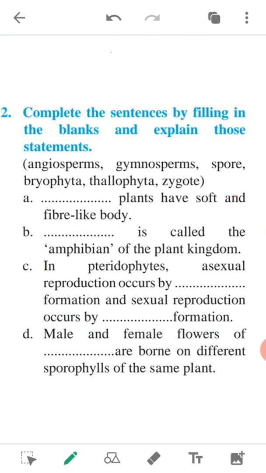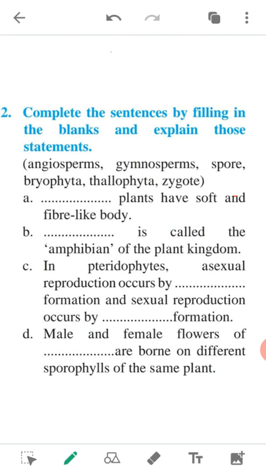See the fill in blanks again. The answer of first fill in blank is Thallophyta, second Bryophyta, third spore and zygote. Answer D, gymnosperm. After that, next question number 3. Answer the following question in your own words. Write the characteristics of the subkingdom phanerogams.